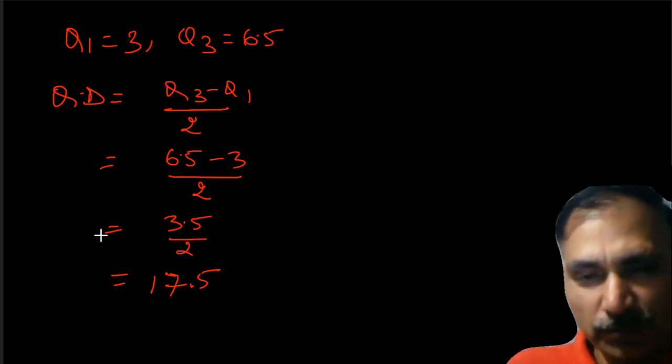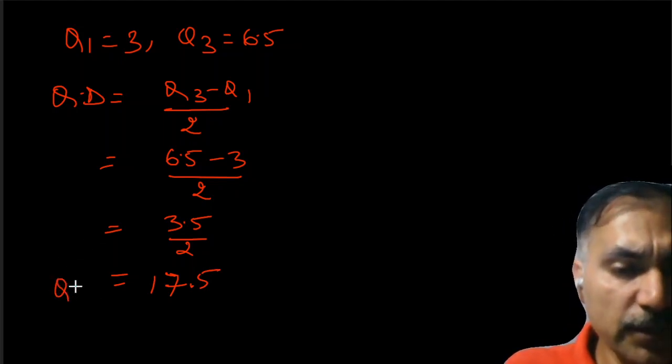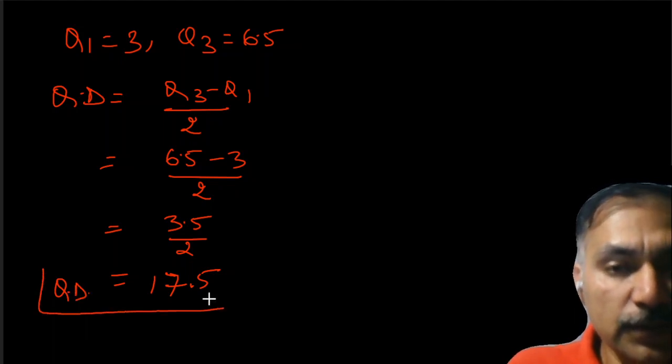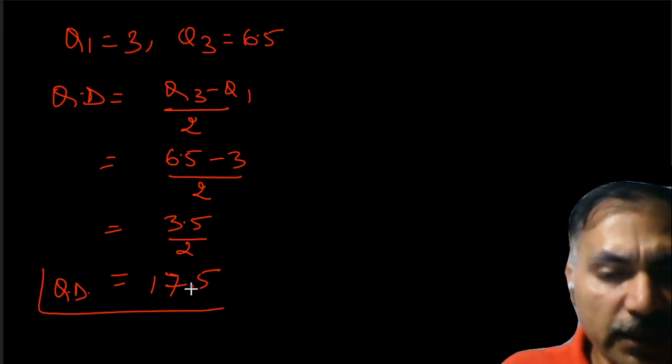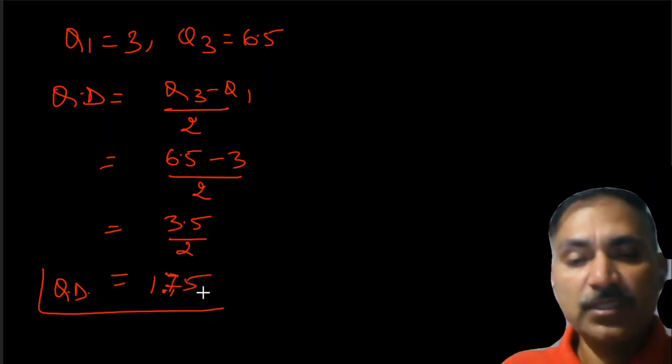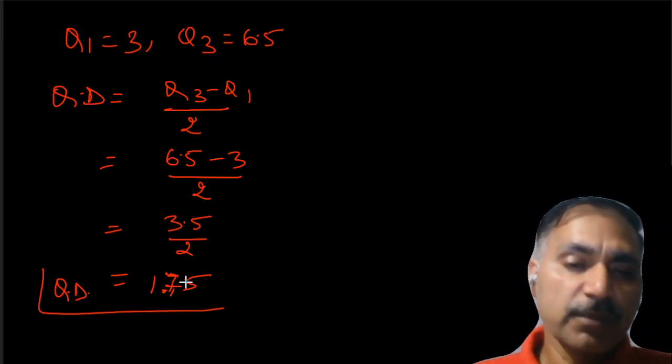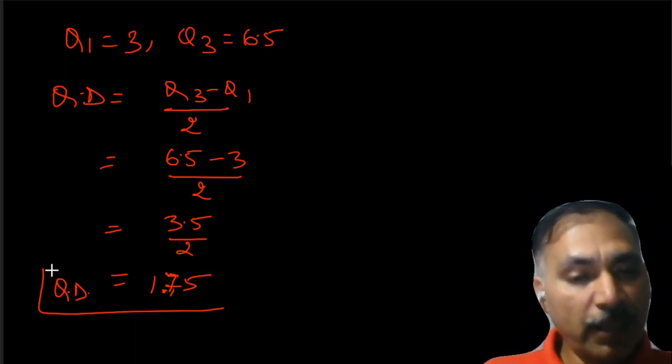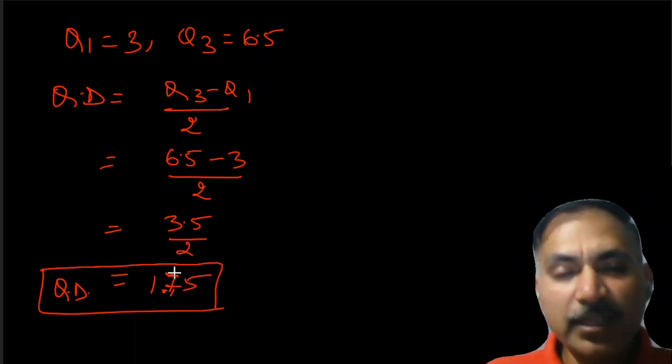So we got QD. The next thing, here the decimal place is the issue. It is going to be 1.75. Okay. So 3.5 divided by 2 is 1.75. We have got the quartile deviation.